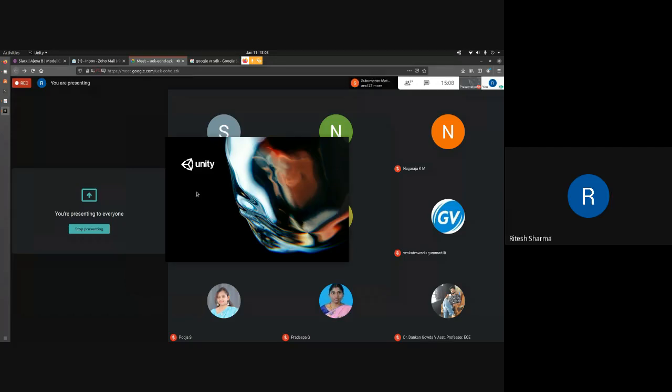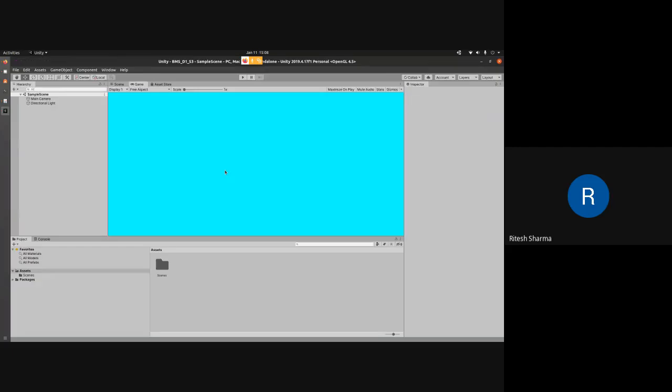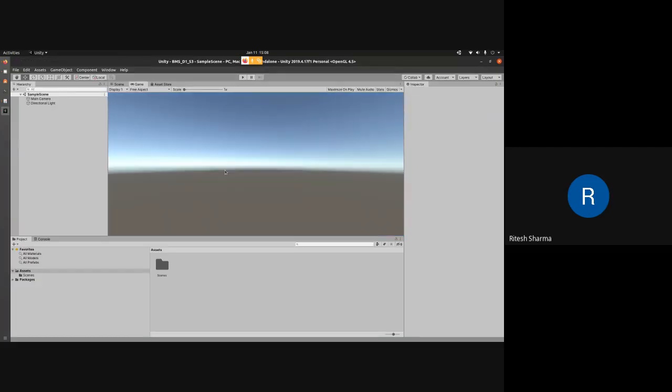Okay, so which starts the Unity developer console. So that's the VR engine. It takes some time, it's a heavy software. And once all that is done, you will see a screen like this. So this is a blank environment right now.